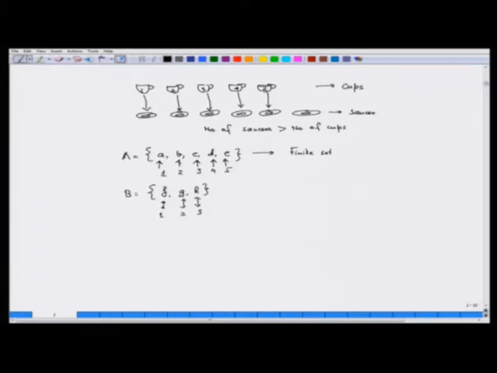So, the number of elements in a set is called the cardinality of the set. So, the cardinality of this set A here is 5, and for this set the cardinality of B is 3. So, the cardinality of A is more than the cardinality of B, so A has more elements.